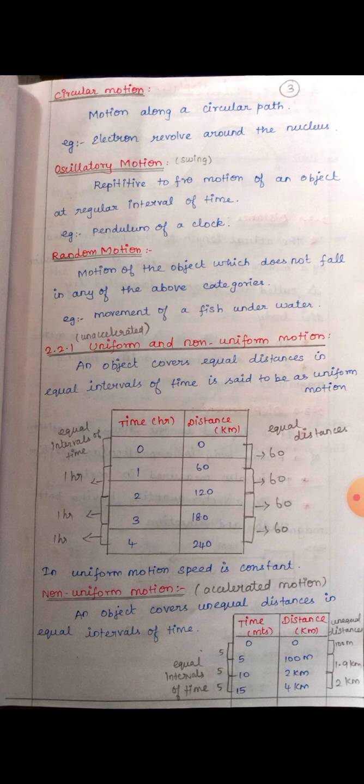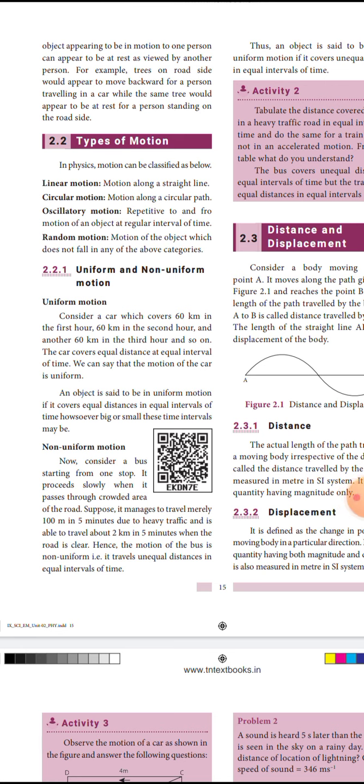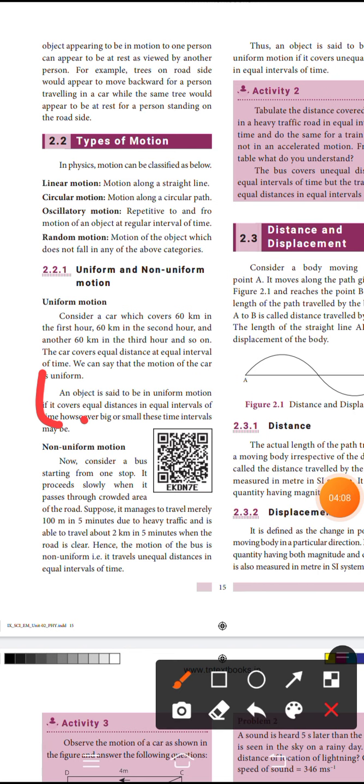Next is 2.2.1, uniform and non-uniform motion. We are going to see about uniform and non-uniform motion. First, let us see the definition. An object is said to be in uniform motion if it covers equal distances in equal intervals of time.